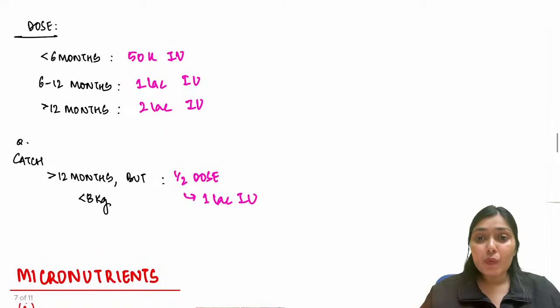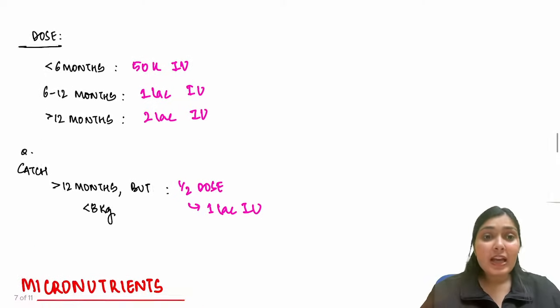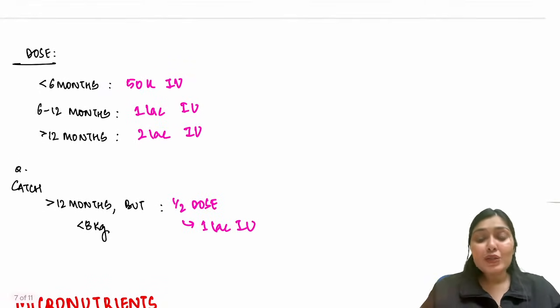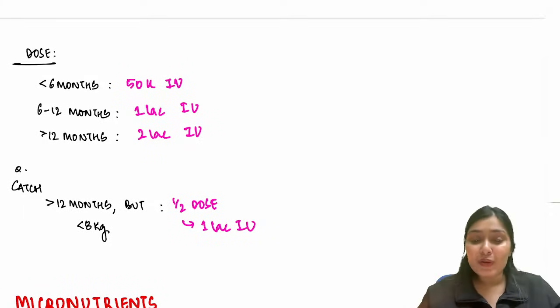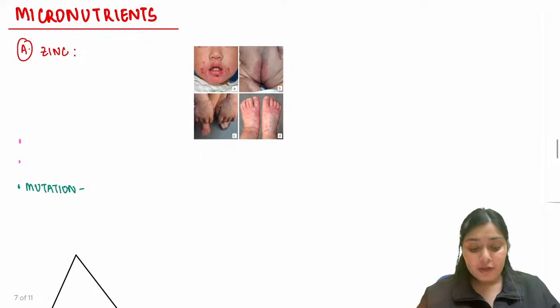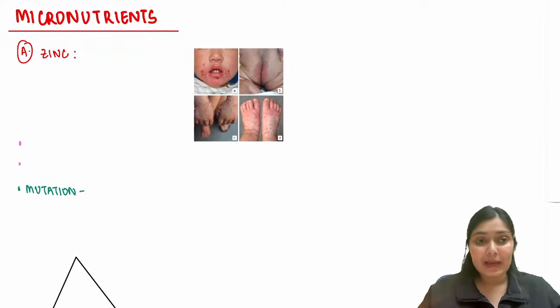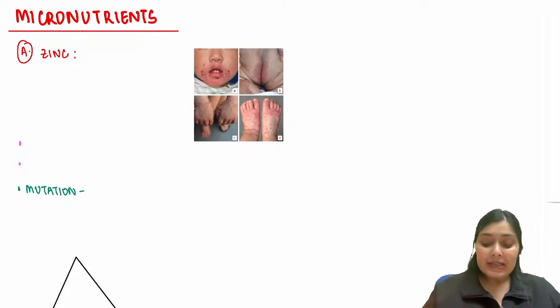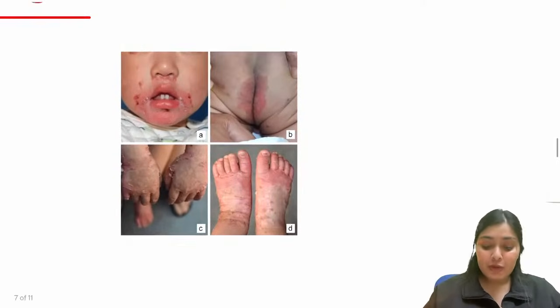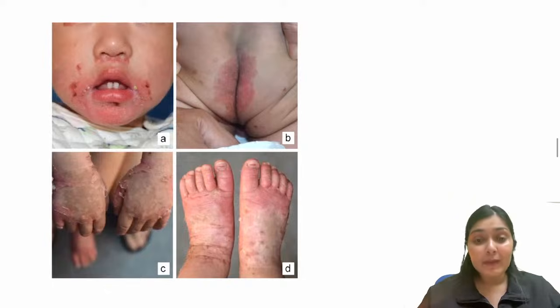Okay, so this is all about vitamin A deficiency. We have covered broadly the fat-soluble and water-soluble vitamins. So one chunk of our today's class is done. Now micronutrients. Let's talk about micronutrients. In micronutrients, I have two major micronutrients for you, zinc and selenium, which is asked in your exam. Firstly, let's talk about zinc. This type of patient or scenario would also be asked in your Viva exam and can also be asked as a short note in your theory paper.